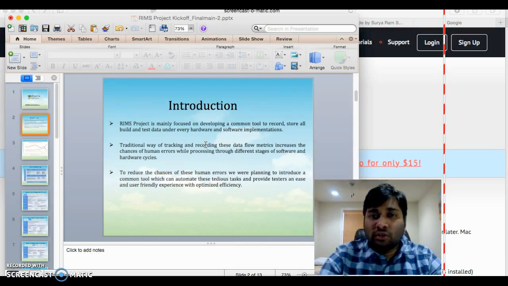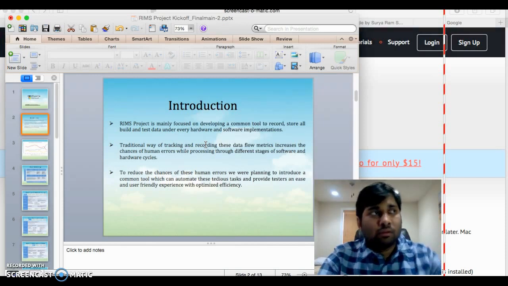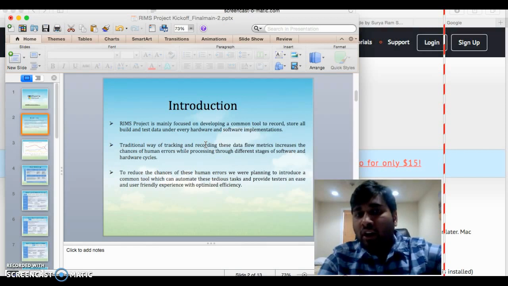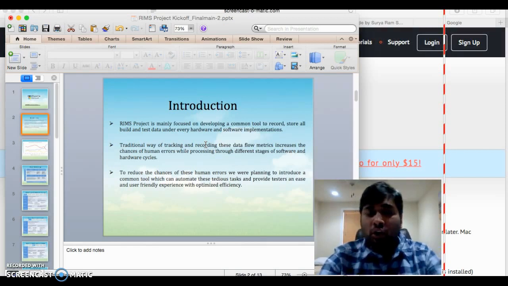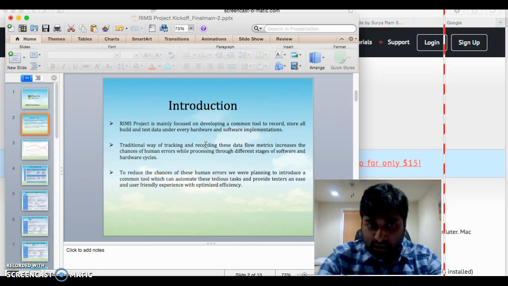This automation approach we got from Google. Google has introduced a new model called the SET and TE model. SET stands for software engineering in test, and that is what we are implementing here. Whenever we automate scripts, it reduces the chance of human errors. We are planning to introduce this common tool to remove all the tedious tasks and provide testers a user-friendly experience with optimized efficiency.